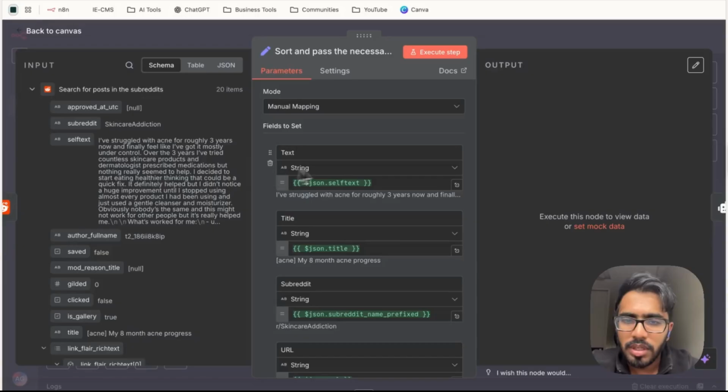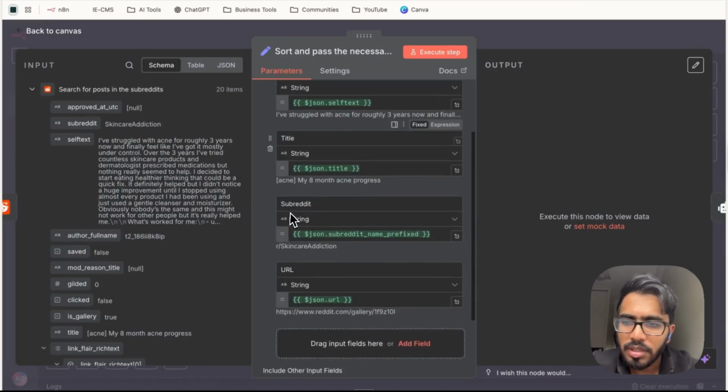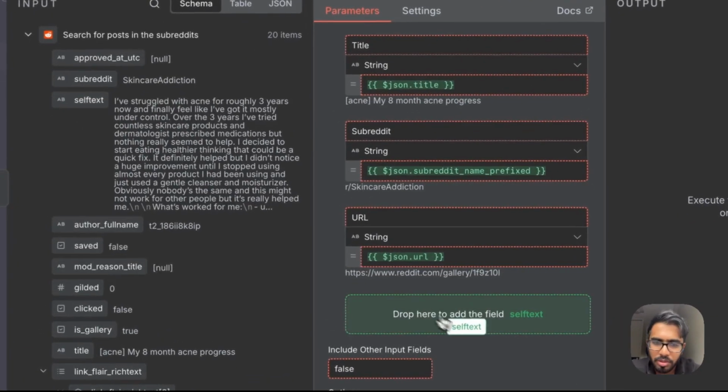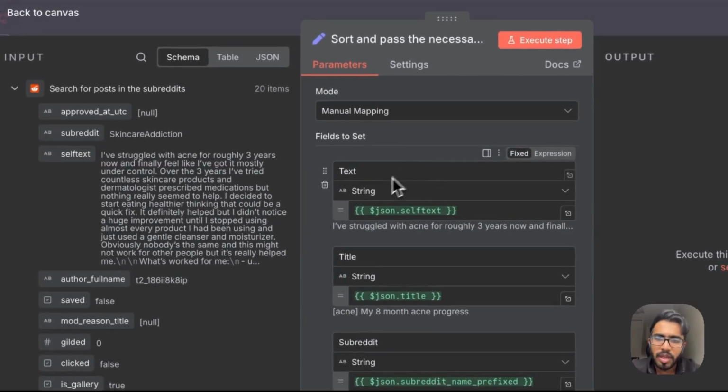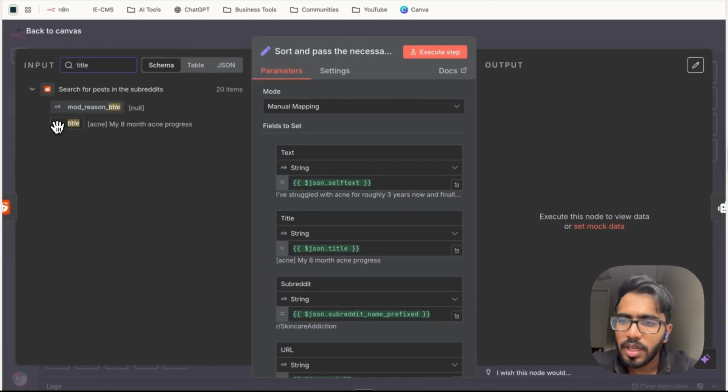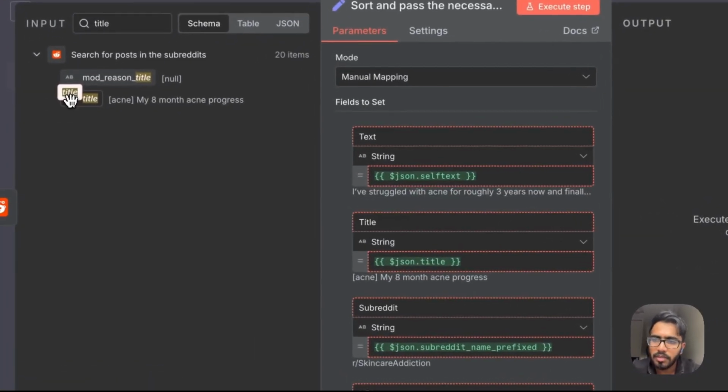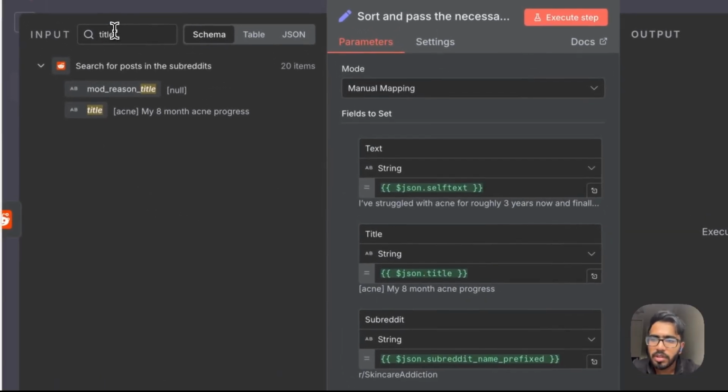The first is the text value, which is the actual post query. So you have to select this one, self text, and just drag and drop it down here in this section, and then this value will be selected. Similarly, the next value will be title. Again, click on this title value and just drag and drop.